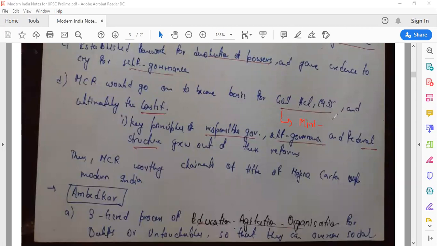If they ask you which particular act is called the mini constitution, it is the GoI Act 1935. Cool, dude. So that's why there is a claim that the MCR can be called the Magna Carta of modern India. And it was said not by me, but by The Hindu in its 26 July 2018 edition. Cool, dude. Now, let's talk about the GoI Act of 1935.